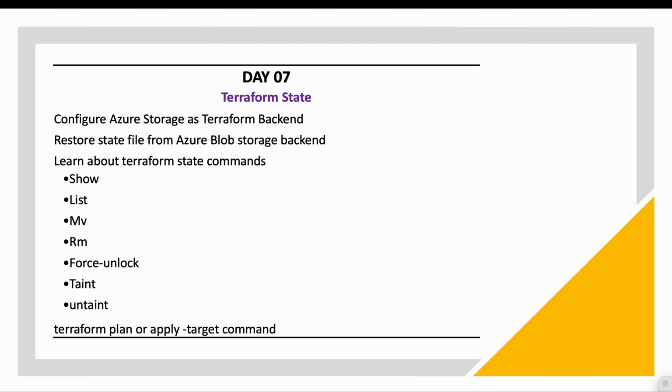Day 7 is a very important topic in Terraform: the state file. We will see what the state file is and why it is needed, and how we can store the state file in Azure Blob Storage. We will see the state file commands: show, list, remove, move, force-unlock, and what taint and untaint are. Those things we will see on day 7.